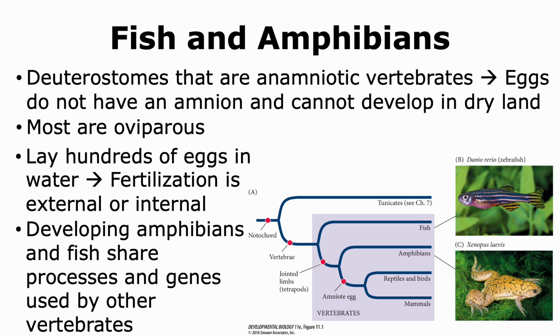Now, when we look at the development of amphibians and fish, they do share processes and genes that are used by other vertebrates like mammals. And thus, they are used as good models to study development and how body axis and organs are generated.